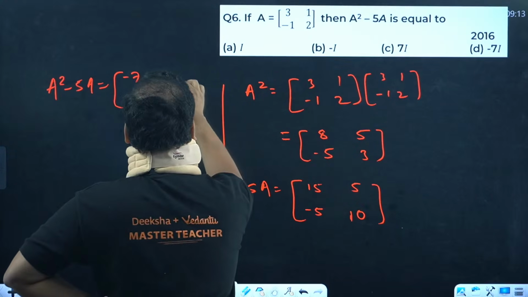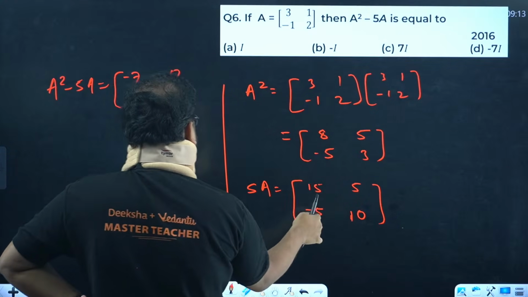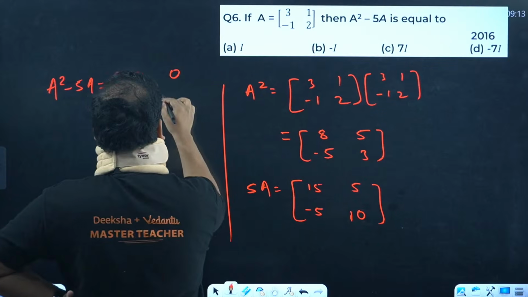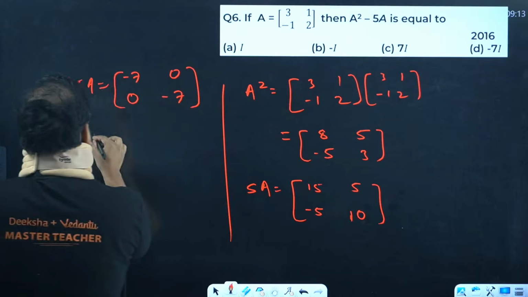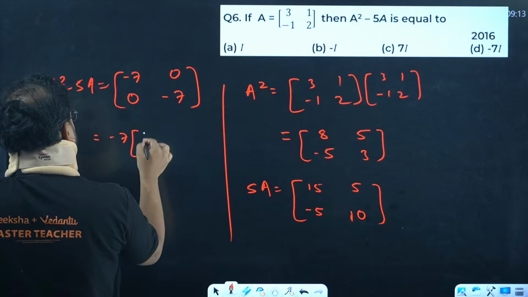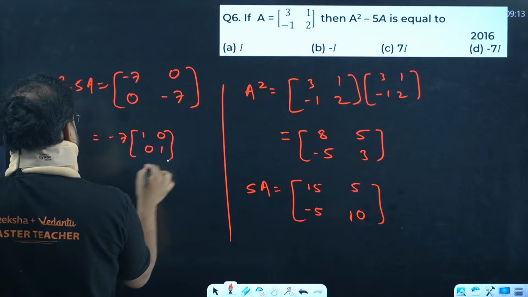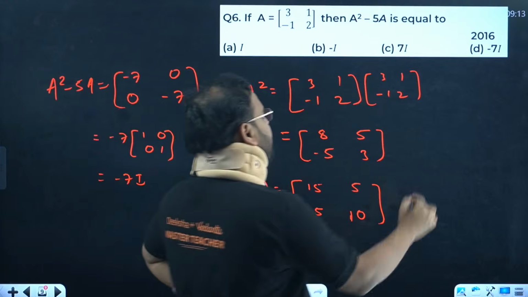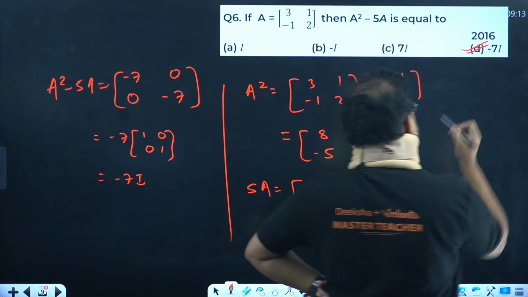5 minus 5 is 0. Minus 5 and again minus 5, it becomes 0. And 3 minus 10 is minus 7. Now take minus 7 common. We get 1 0 0 1. The answer comes as minus 7I. So as I mentioned, a very simple question.